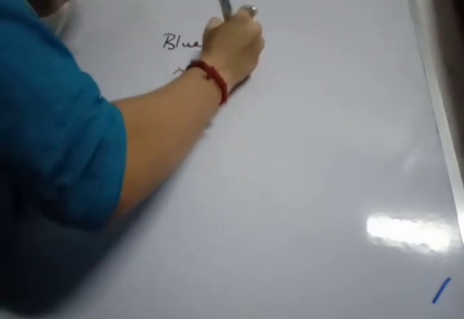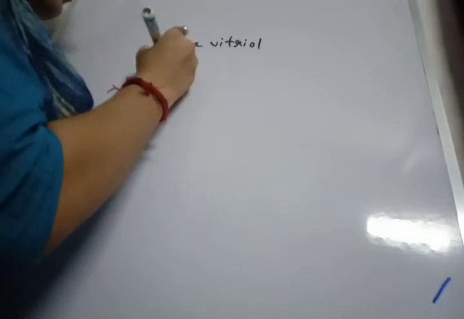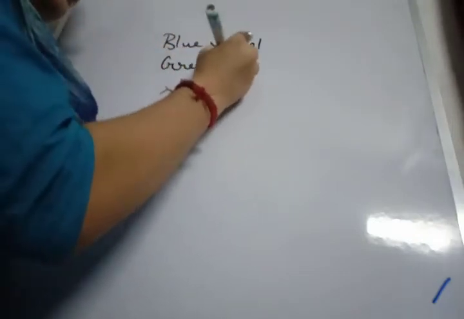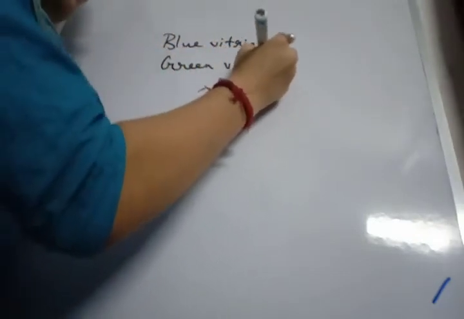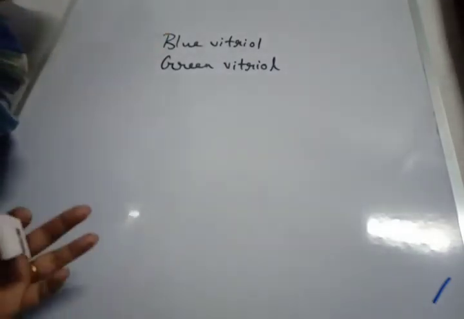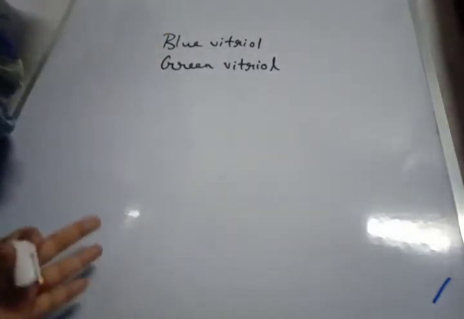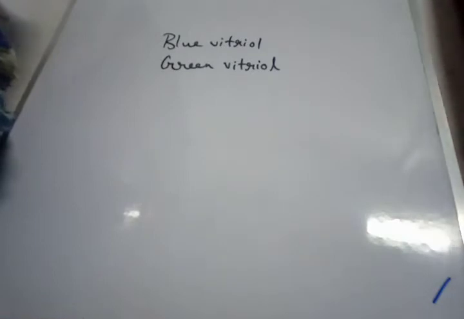That means blue vitriol, then washing soda, Glauber salt, then green vitriol, white vitriol, Epsom salt. Everyone which contains water of crystallization will exhibit the efflorescence phenomenon.